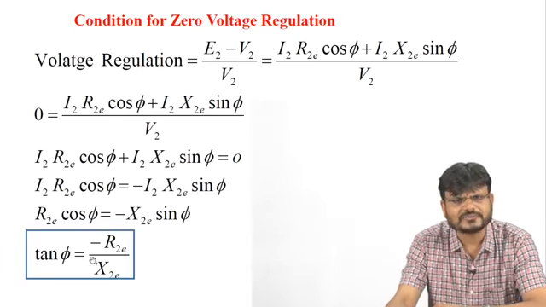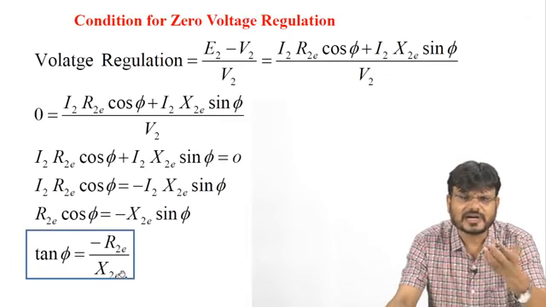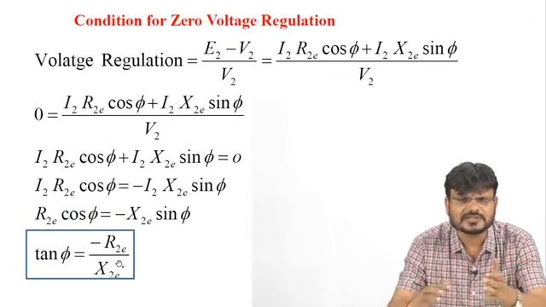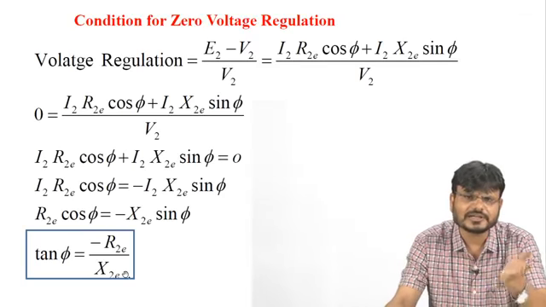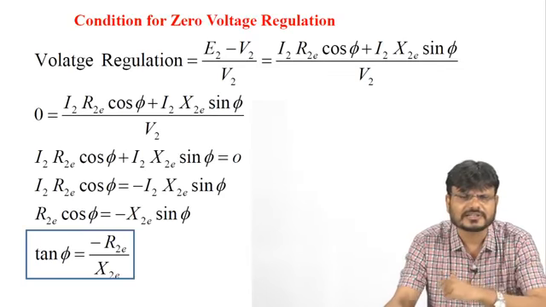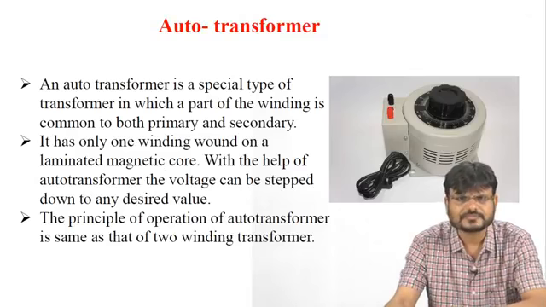So this tan phi can be written as minus R2e upon X2e, where R2e is the resistance referred to the secondary side and X2e is the inductive reactance referred to the secondary side. So this is the condition for zero voltage regulation.